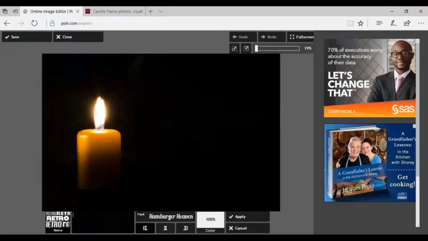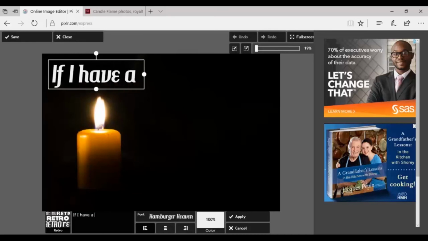Now to add my text, I click into this little box over here. I simply type it in. Now it's going to come out in one long line, so when I see a place where I might want to break that line up, I just hit enter. So I start.